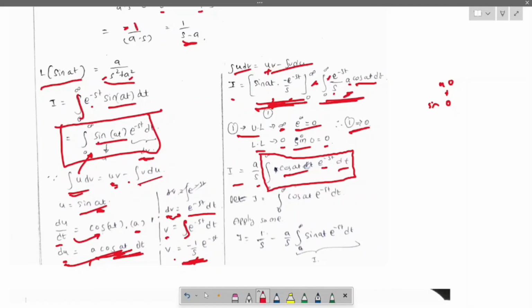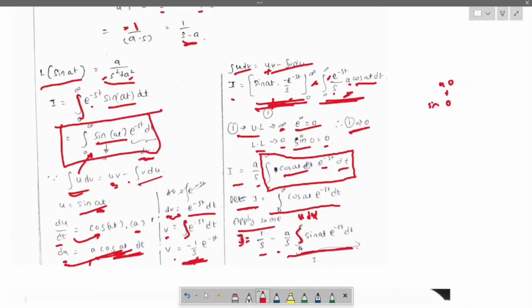So now let us assume this thing equals J. J is the integration from 0 to infinity of cos at e power minus st dt. When you apply the u dv formula for this, you will get J equals 1 by s minus a by s times the integration from 0 to infinity of sin at e power minus st dt.